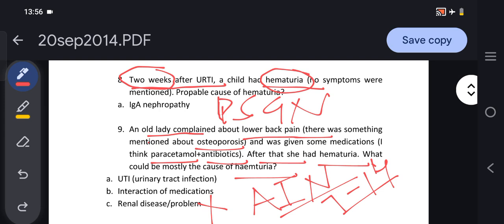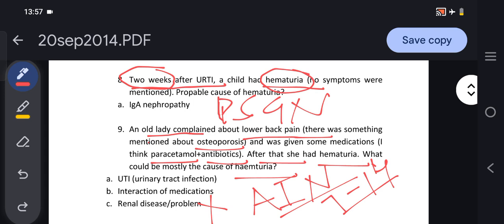What other causes can cause this hematuria? Like kidney stones. But in kidney stones, there will be sharp pain and hematuria. That would be gross hematuria, with visible blood. And some other causes, like renal cancers or renal carcinoma, or bladder problems, can also cause this hematuria.